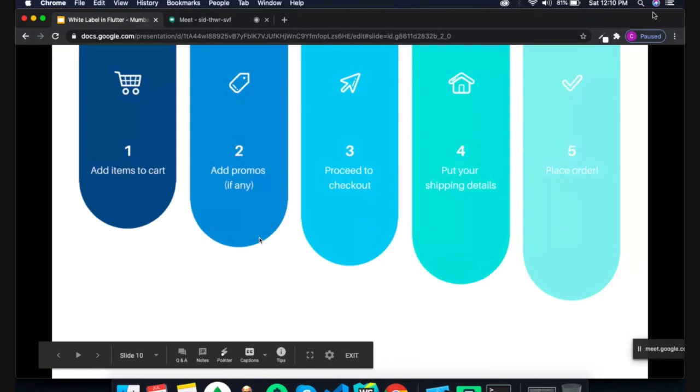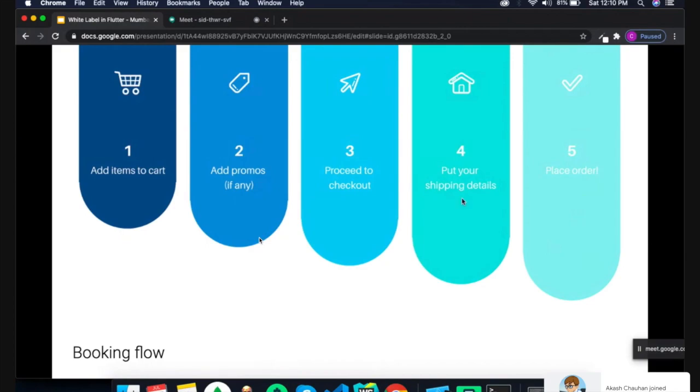So here I explained the basics of functionality of any e-commerce application, and the same common thing we can apply to any client requirement that has such functionality: add to cart, apply the promo code, proceed to checkout, put in your shipping detail and place the order. Everybody knows this, whether it's a food application, ordering food, buying groceries or any e-commerce application. So these 5 steps are basically the functionality we need to add to our applications, right?